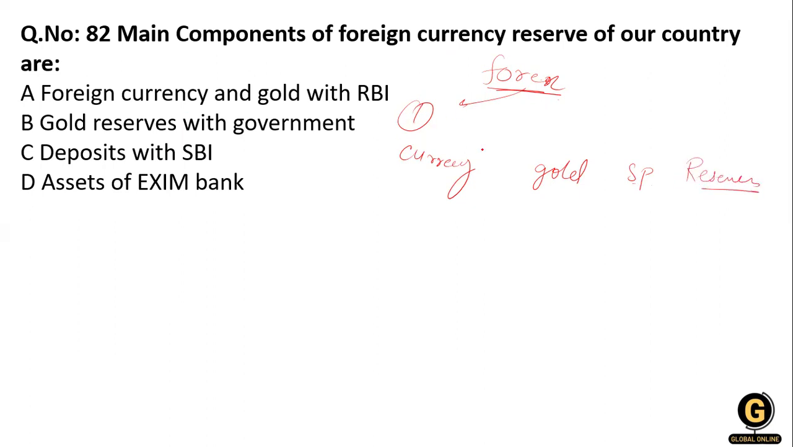Currency, you can say it's an asset, a foreign exchange currency asset. Asset, gold, special drawing rights, and the reserve position. So these are the four components of the forex reserve. So the foreign currency and the gold with RBI, option number A, is correct over here.